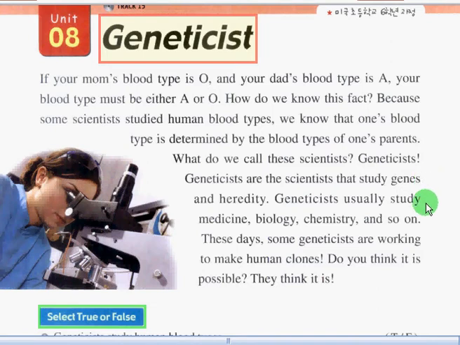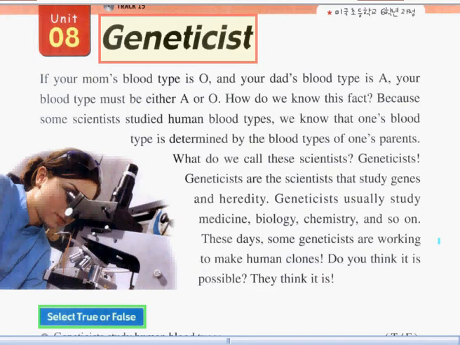Geneticists usually study medicine, biology, chemistry, and so on. These days, some geneticists are working to make human clones. Do you think it is possible? They think it is. And now, let's read it again, but faster than the first one.